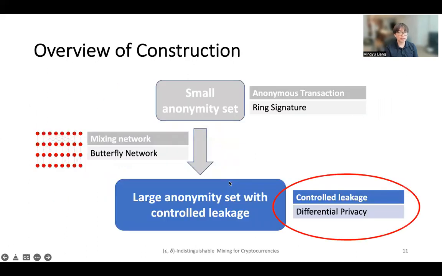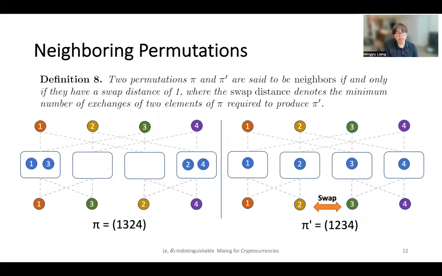To resolve this final leakage, we randomize the leakage by adding noise. Moreover, to avoid an excessive amount of noise, we borrow the elegant idea from differential privacy, and we only require enough noise to obfuscate any pair of neighboring permutations rather than any arbitrary permutations. Formally, we say that two permutations are neighboring if they differ in a single swap.